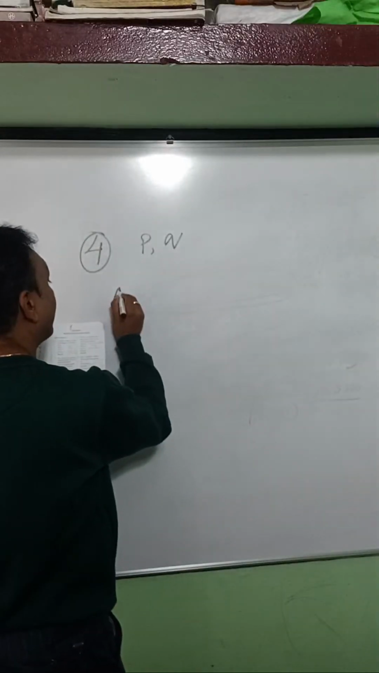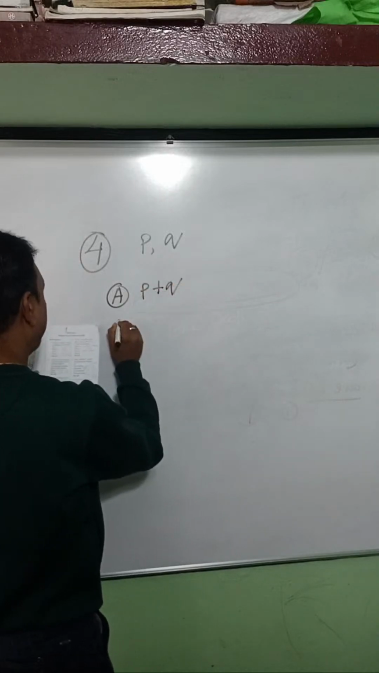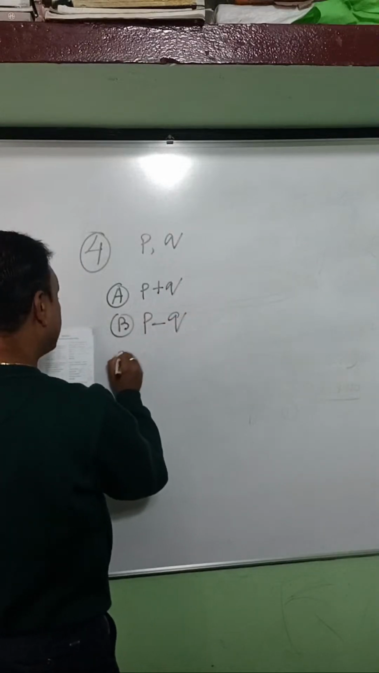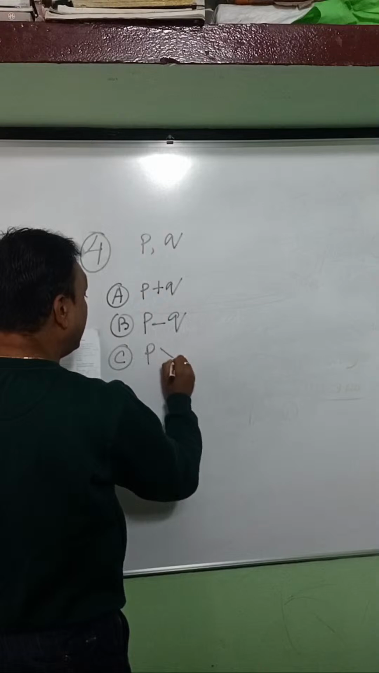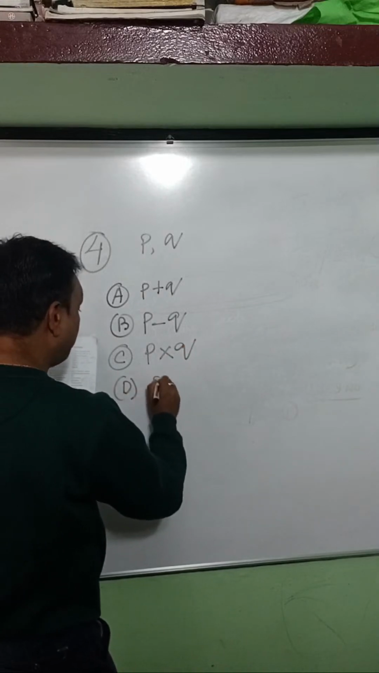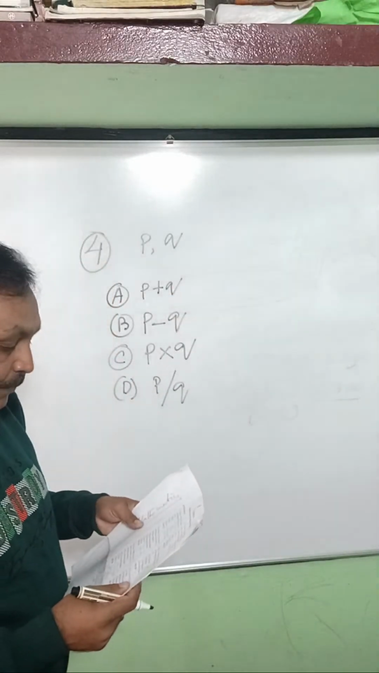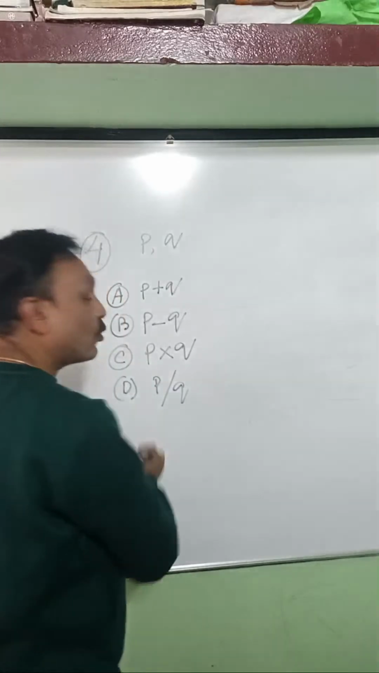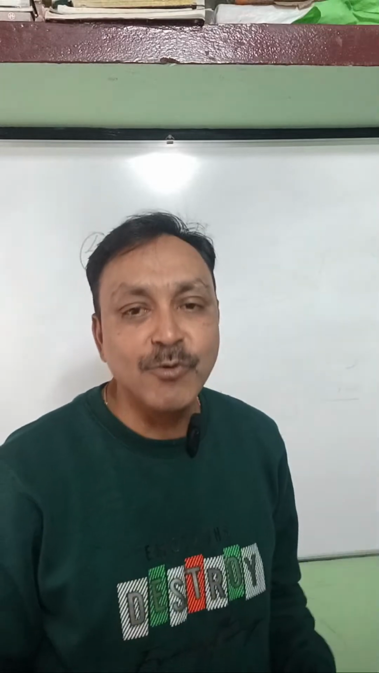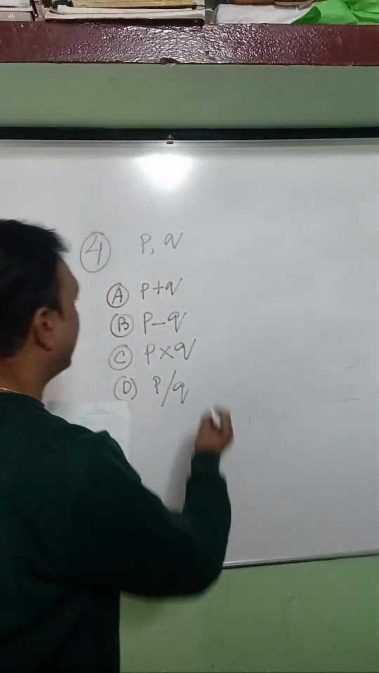Options are given. The first option A is p plus q. Option B is p minus q. Option C is p into q. Option D is p divided by q, where p and q are integers. As we know, the product of HCF and LCM of any two numbers always gives you the product of those two numbers. That is the formula relation.